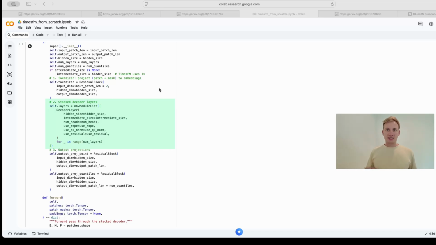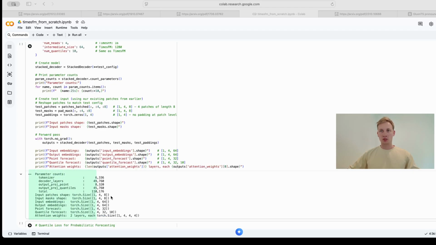Then, it sends this embedding through a massive stack of decoder layers, with each layer deeply refining the temporal context. Finally, the fully processed data reaches the end of line and splits into two separate exit pipelines. One pipeline mathematically projects the exact future numbers, the point forecast, while the other projects a spread of possible scenarios, the quantiles, to show exactly how confident the model is in its projections.